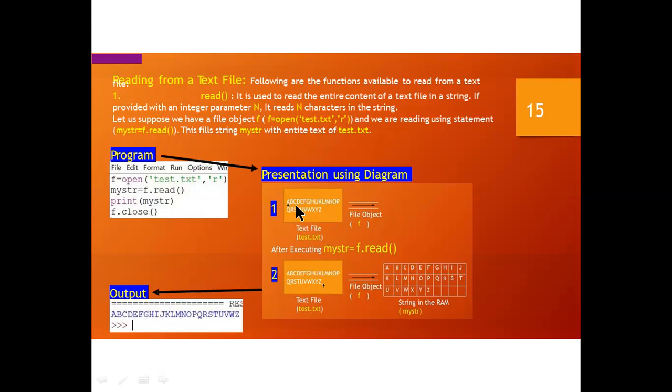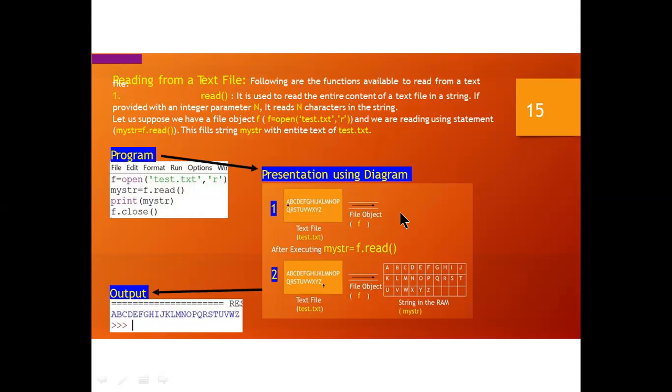I have inputted first, and this is a file object which I am creating here that will read your file, execute your file. After this, it will convert into a particular form and display our output.